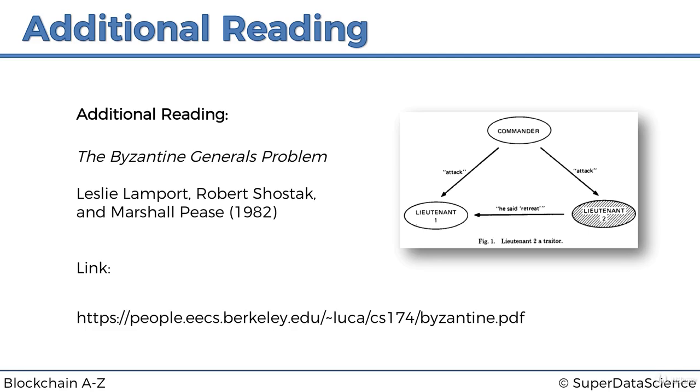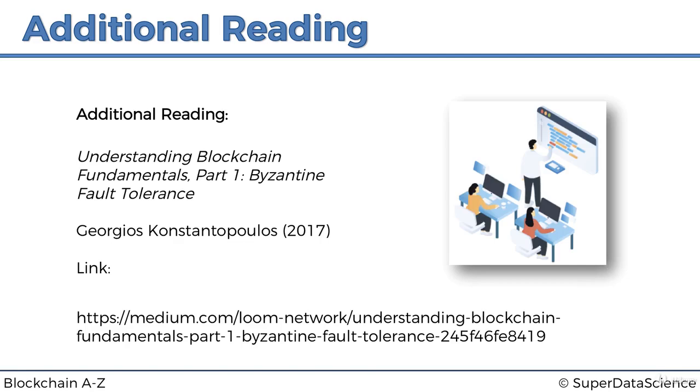Again, it's more logic rather than mathematics. It's actually quite fun. If you don't want to go through all the mathematics, then you can just check out the blog. It's called Understanding Blockchain Fundamentals Part 1, Byzantine Fault Tolerance by Georgios Konstantopoulos. And it's on Medium. The link's here. It'll also be in the notes for this course.